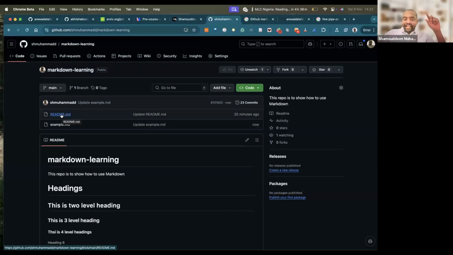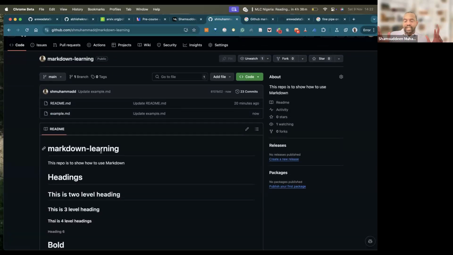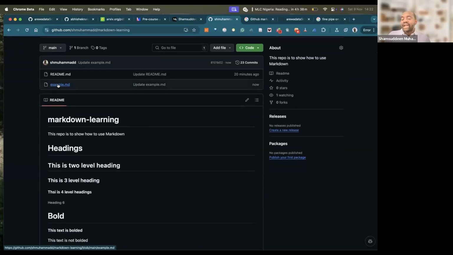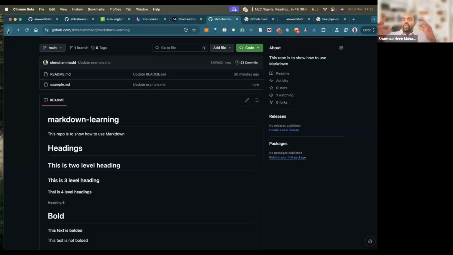The README file is the standard file that whatever you write, you will be able to see at the main page of your GitHub repository. Any file that you have, even if you have 1 million files, they will not be shown here. But you can click on them so that you can see their content. README is the main default page that you will see on your GitHub profile. Okay, any question again?